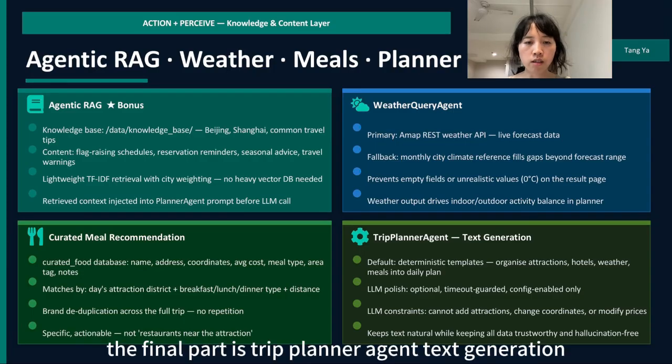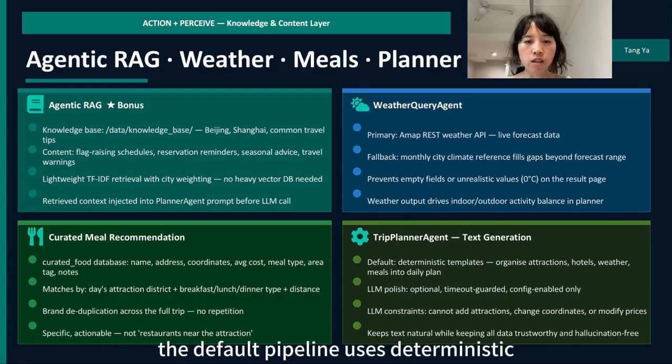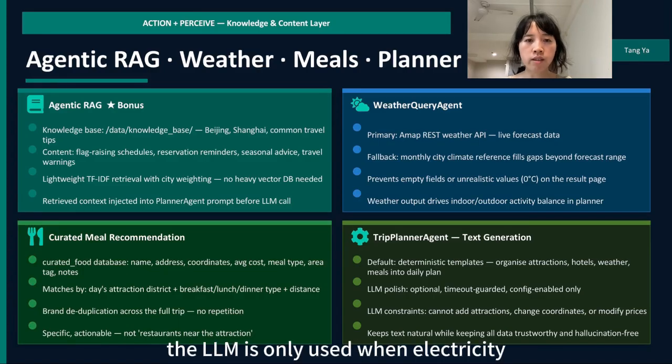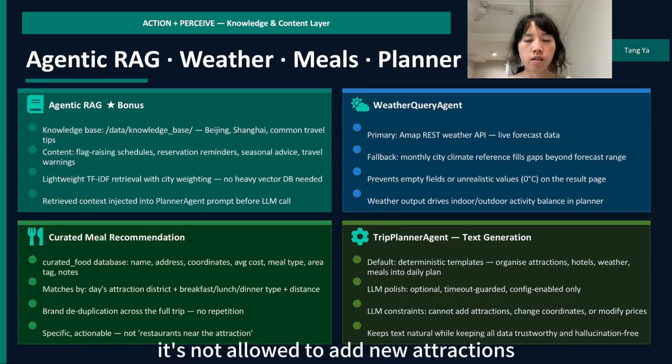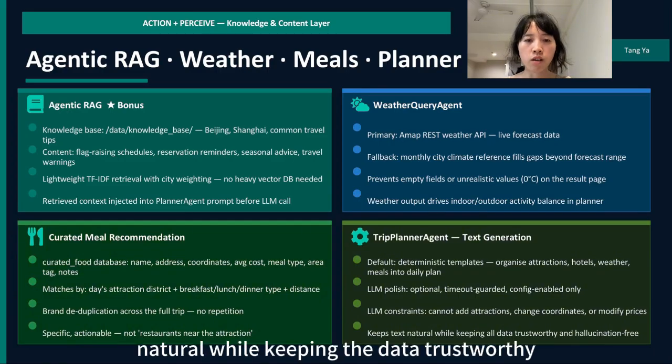The final part is trip planner agent text generation. To prevent LLM hallucination, the default pipeline uses deterministic templates to organize selected attractions, hotels, weather, and meals into a clear daily itinerary. The LLM is only used when explicitly enabled, and it must finish within a timeout. It's not allowed to add new attractions, change coordinates, or modify prices. This keeps the text natural while keeping the data trustworthy.